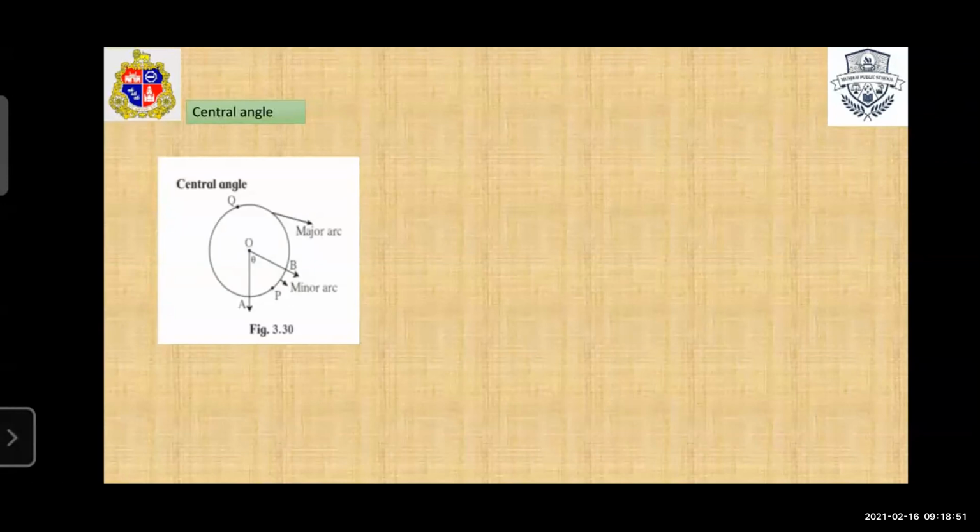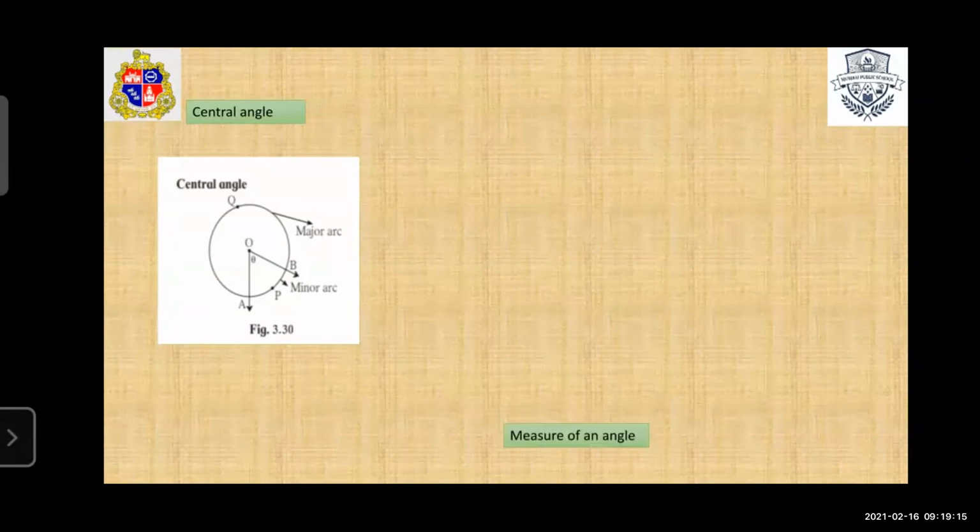AOB is the central angle, which means it touches the center and makes an angle of theta. And AQB is the major arc and APB is the minor arc. This central angle divides the circle into two arcs, major and minor arc.